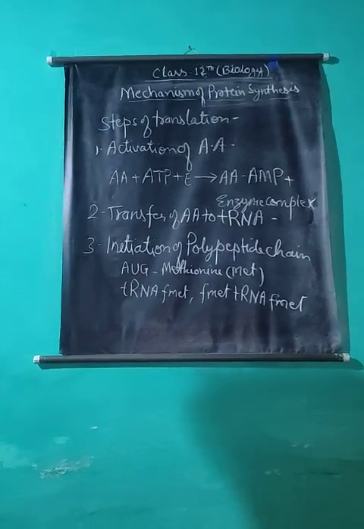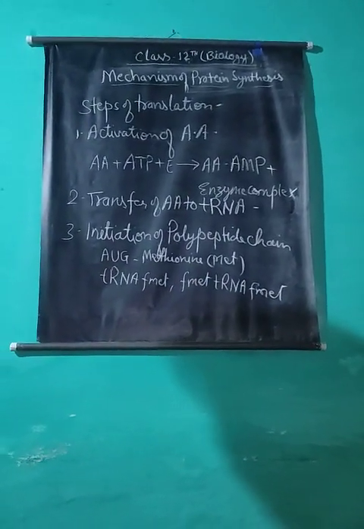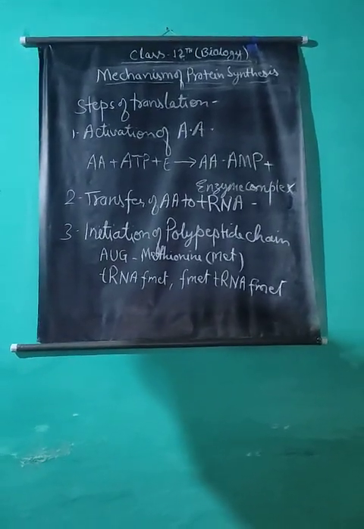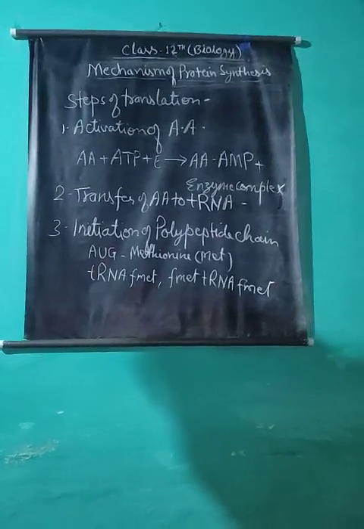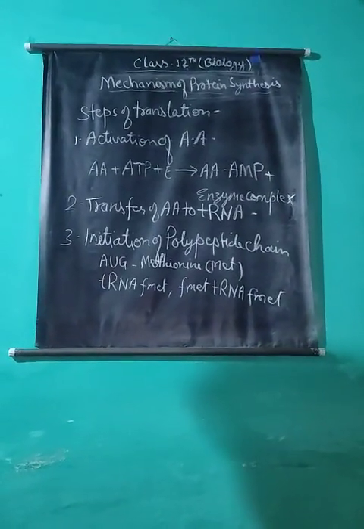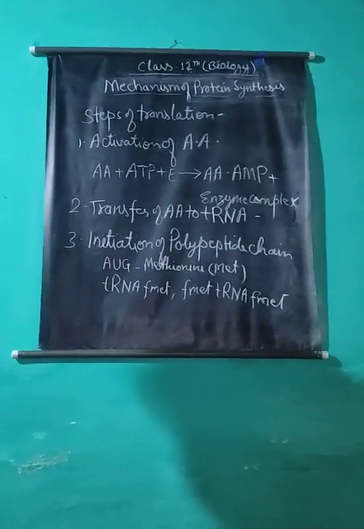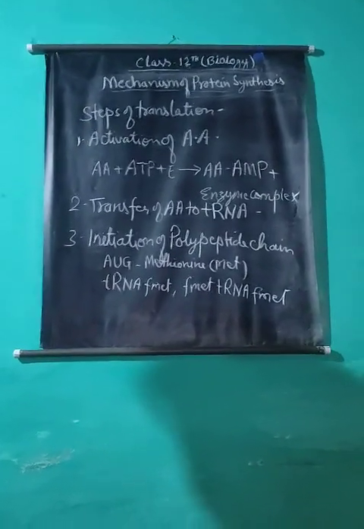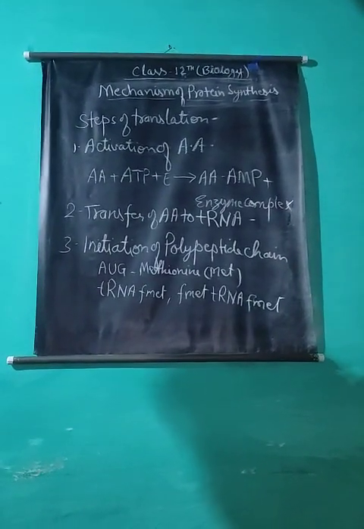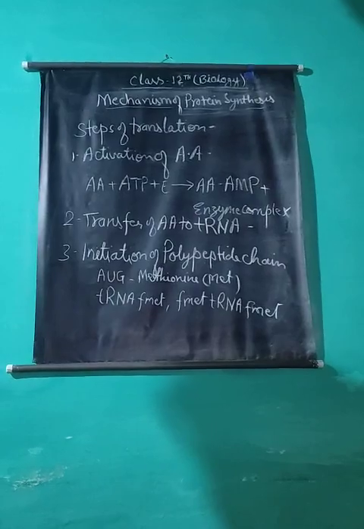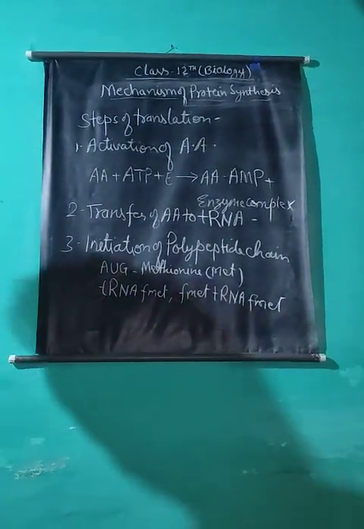In prokaryotes, initiation of the polypeptide chain is brought about by formylated methionine, fMet. In E. coli, fMet is picked up by a transfer RNA designated as tRNA-fMet. Formylated methionine attached to the transfer RNA forms fMet-tRNA. Initiation of the polypeptide chain takes place in many steps.